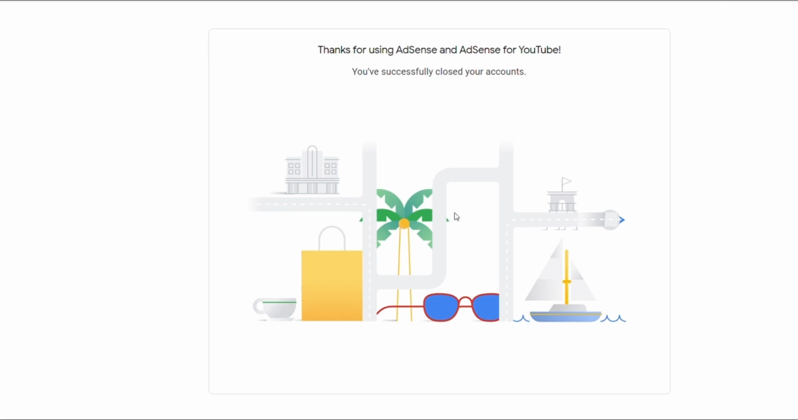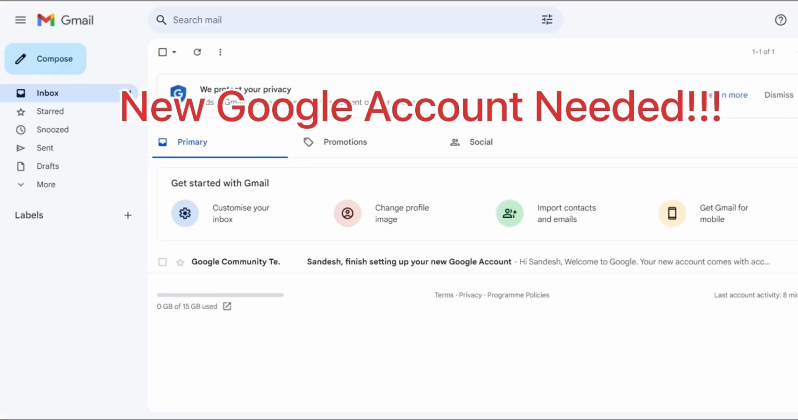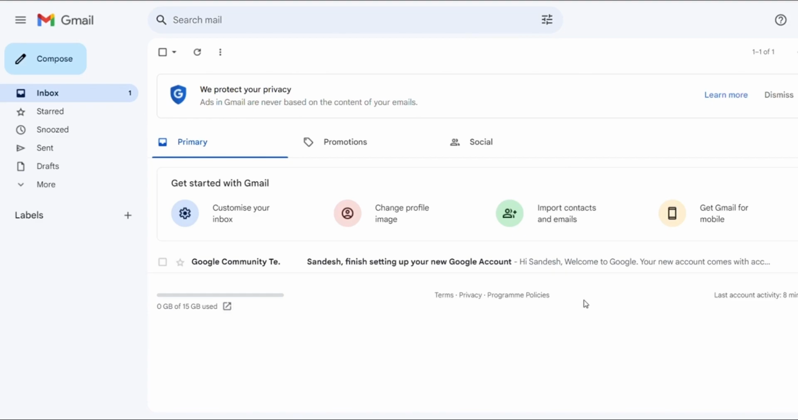Now the main steps come here. You have to create a new Google account. It should be new. With that Google account, there shouldn't be any YouTube channel or anything. You shouldn't have linked any other website with that Google account. Here I have just created a new Google account, and now I am going to link my YouTube channel with this AdSense account which I have just created.